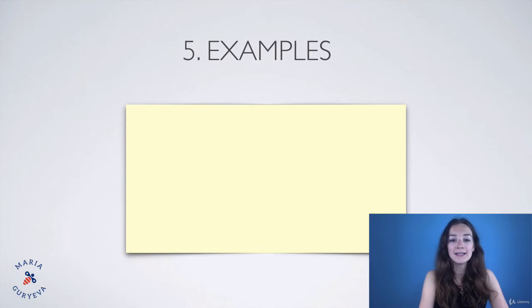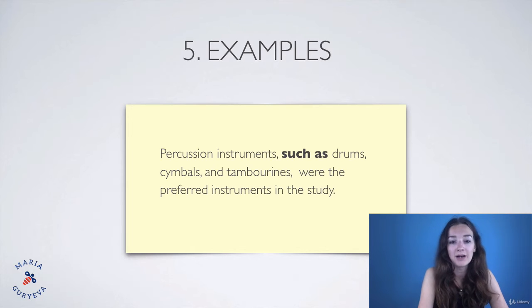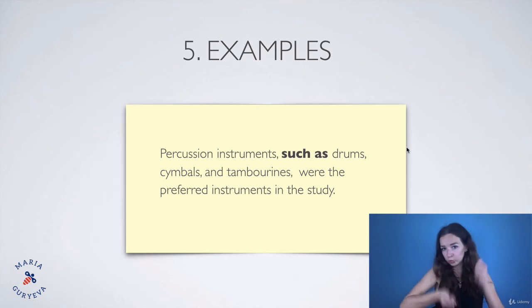The next one is examples. Sometimes we don't have the definition of the word, but we have examples. And from the examples, it's very easy to understand what the word is. For example, percussion instruments such as drums, cymbals, and tambourines were the preferred instruments in the study. We don't know what percussion instruments are, but we have all these examples and we understand, okay, we know drums, we know cymbals, tambourines, right?